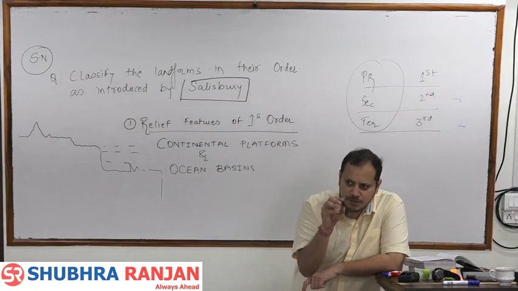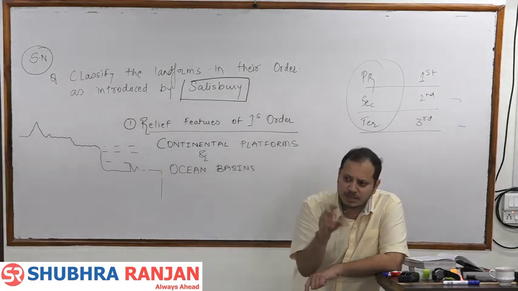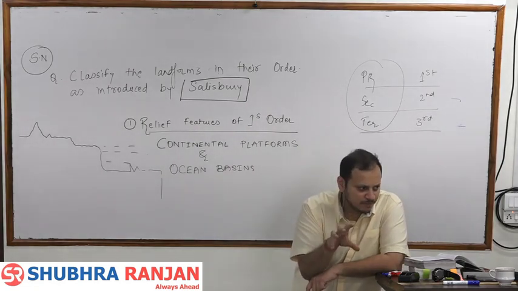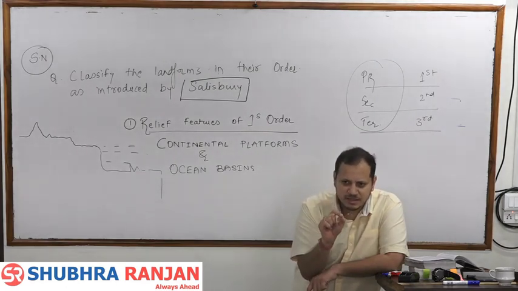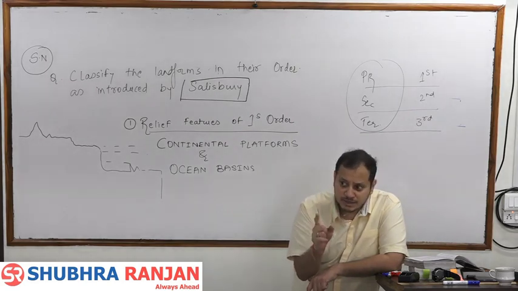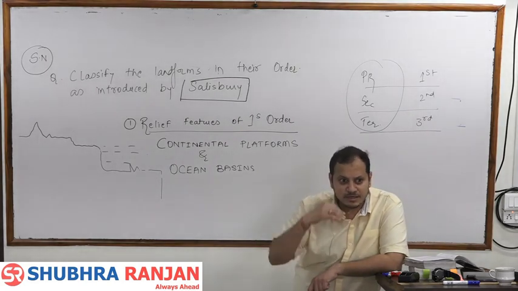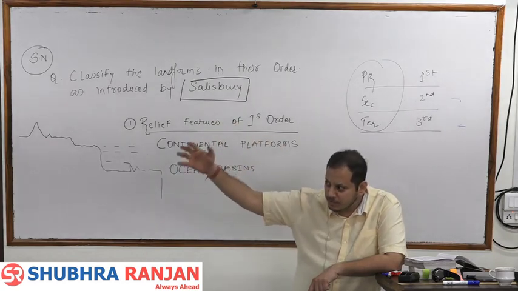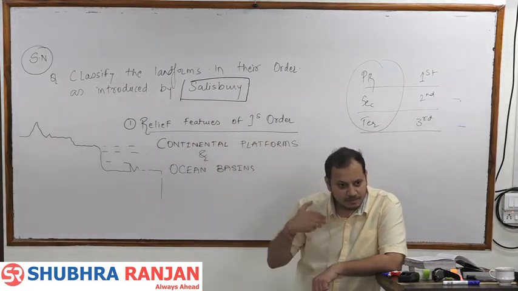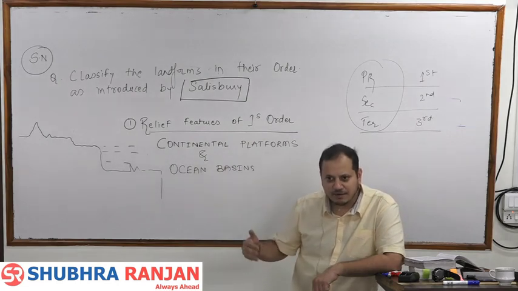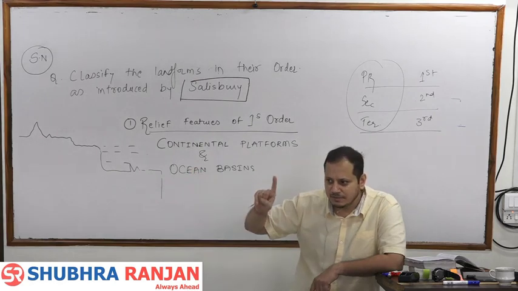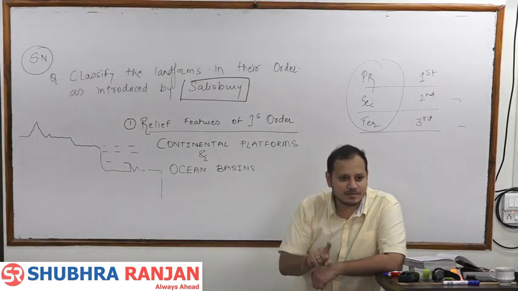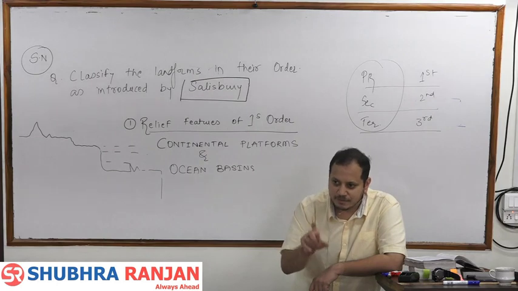Understand these small aspects. Then for notes you won't have to mug up. You can write in your own language. You have to understand what these statements mean. Location, etc. The oceanic crust has been more or less the same. The only thing is, once upon a time there was only one ocean, Panthalassa. Then it became the Atlantic Ocean and Pacific Ocean, and after 250 million years, as we saw in the animation, there will again be only one ocean. But oceanic crust will be there. Land will be there. Only shapes will change. So these are the first order relief features.